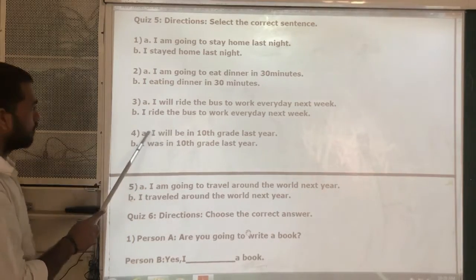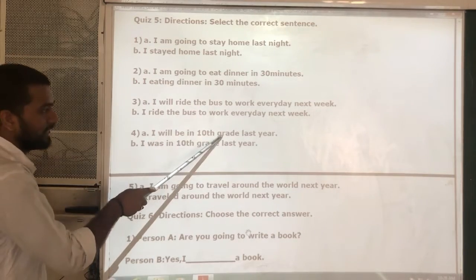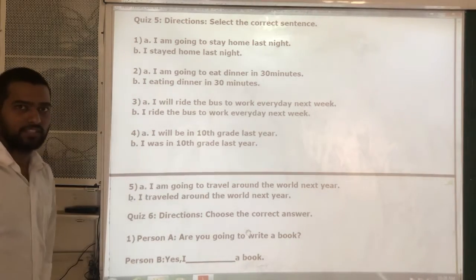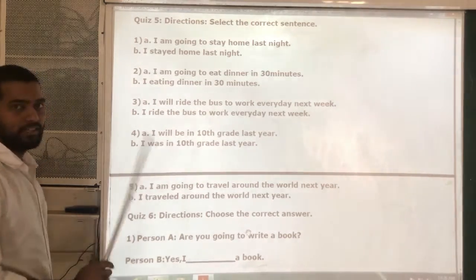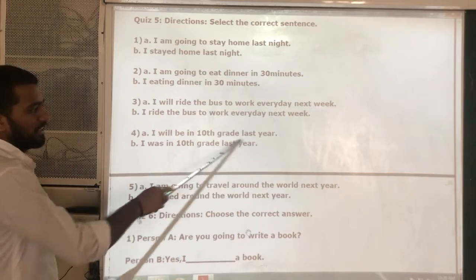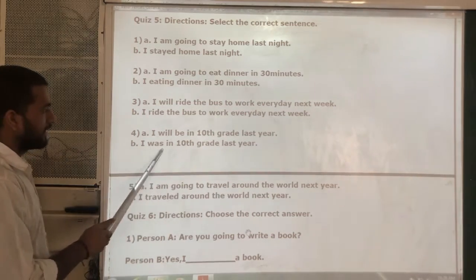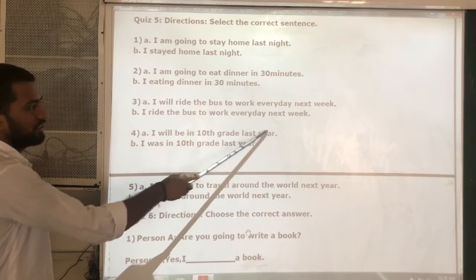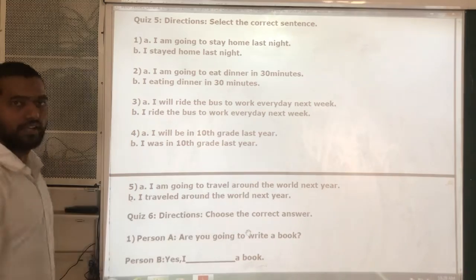Understand? Next, fourth one. I will be in 10th grade last year. I was in 10th grade last year. Easy, right? So what is the correct one? This one, because last year is past and was indicates past tense. Will be means future and it is past. So this is wrong. B is the correct answer.